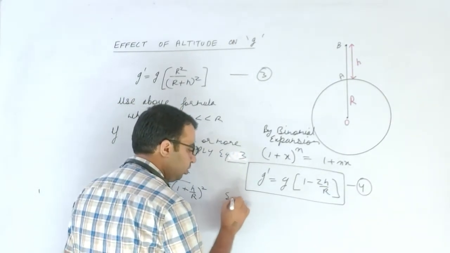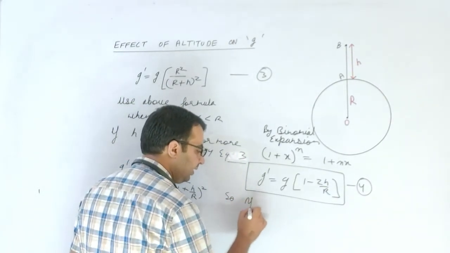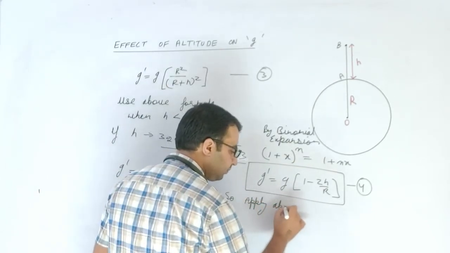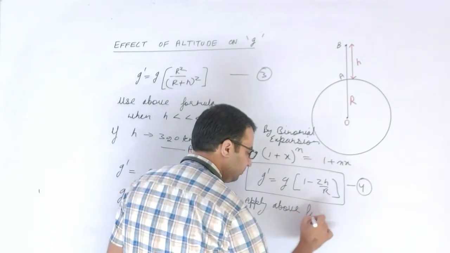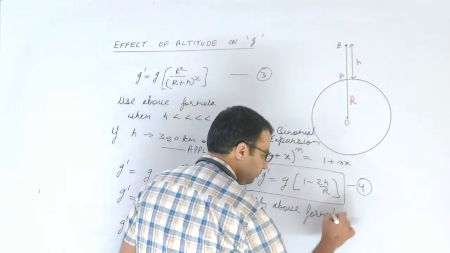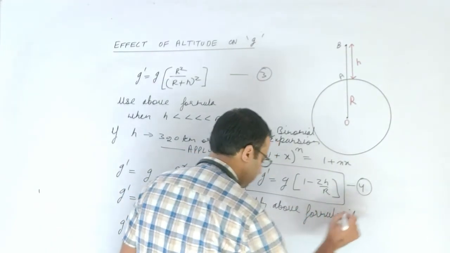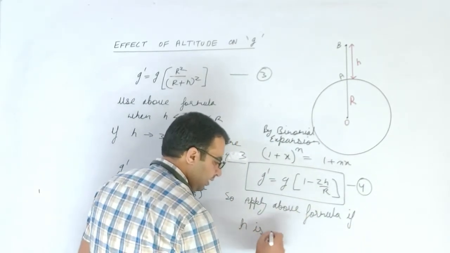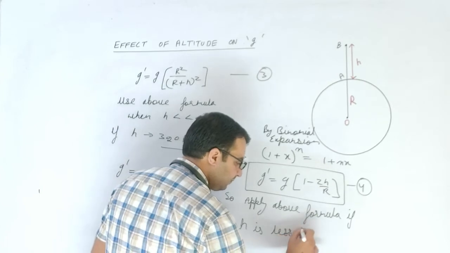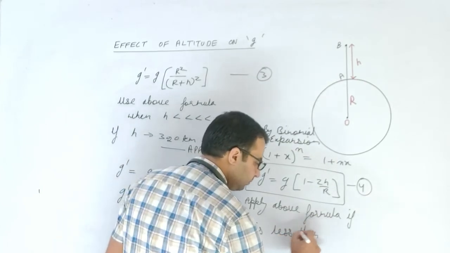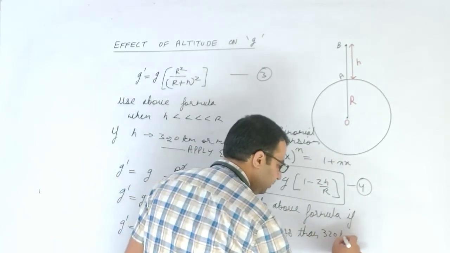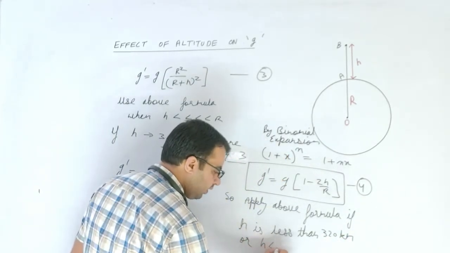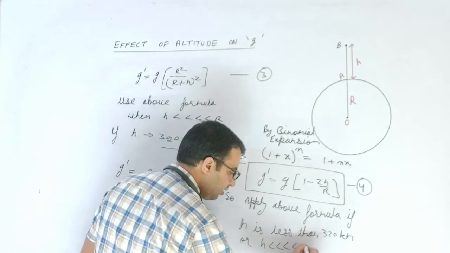So to solve the numerical, apply the above formula if h is less than 320 kilometer, or h is very less than r.